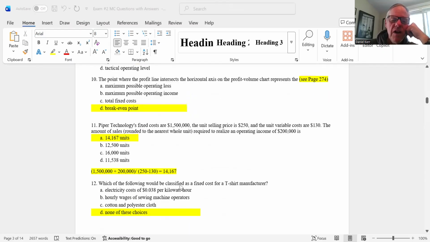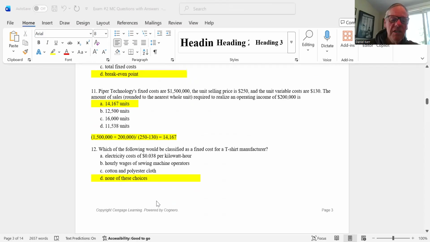Number 12, which of the following would be classified as a fixed cost for a t-shirt manufacturer? None of these would be fixed costs. These are all variable costs: electricity, kilowatt hours, hourly wages, cotton, polyester, cloth. Remember, we're making t-shirts, so that's raw materials. So the only correct answer there is that there are no fixed costs here. So which of the following would be a fixed cost? None of them. Those are all variable costs. So the correct answer is D.